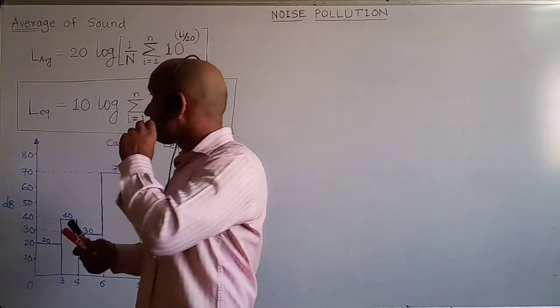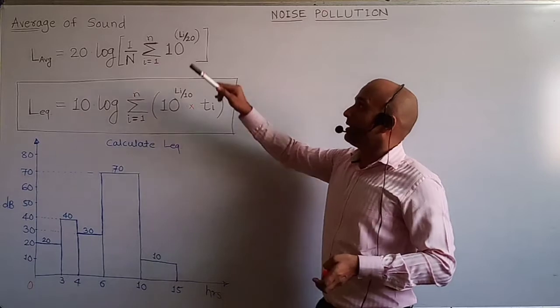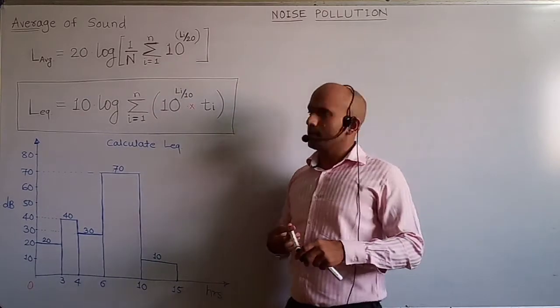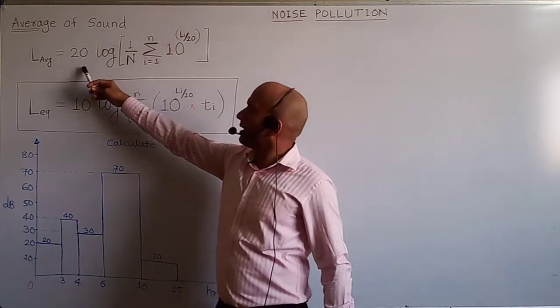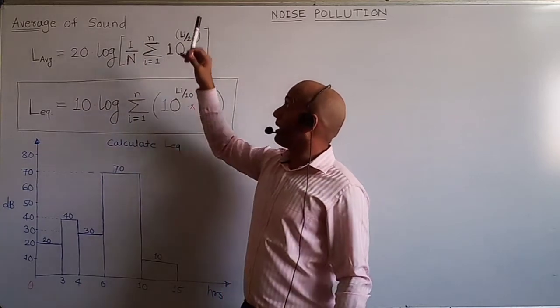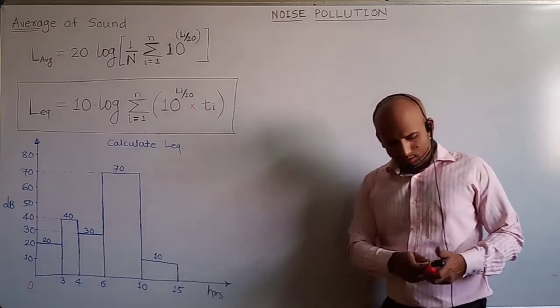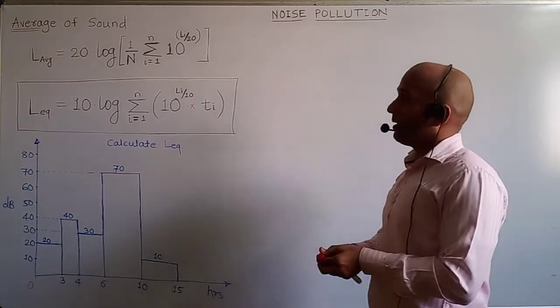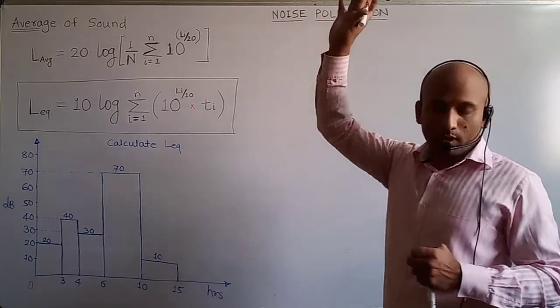So here we'll find the average of sound. So what is average of sound? The formula is 20 log 1 upon n summation of i equal to 1 to n, 10 raised to Li by 20. So suppose there are a number of sound levels.